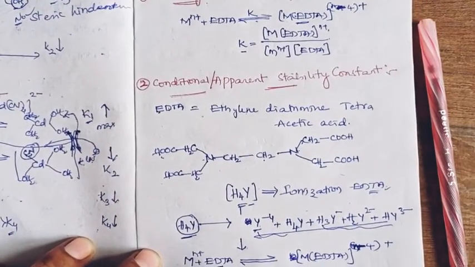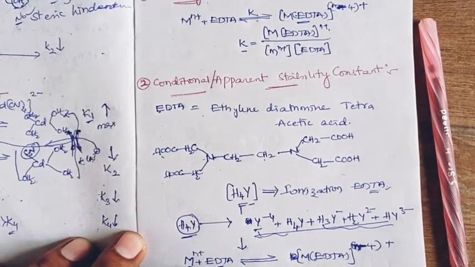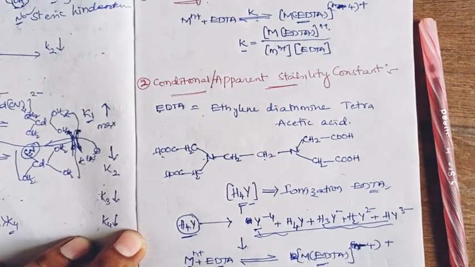The EDTA site should be fully ionized, right? Only this fully ionized site can bind with the metal to have the complexation.